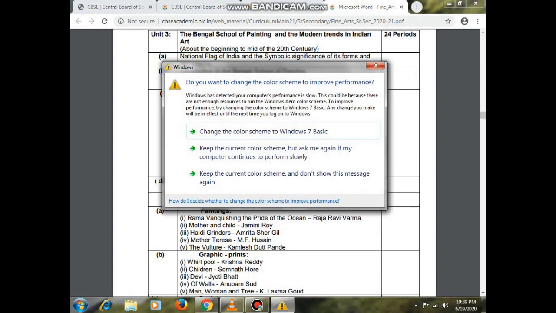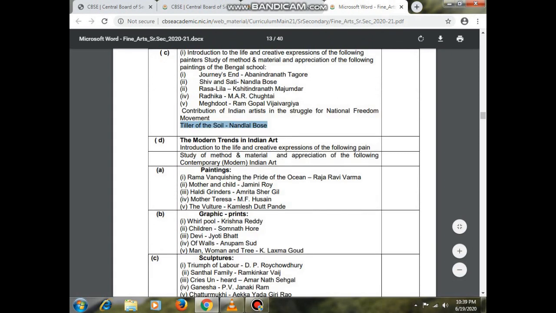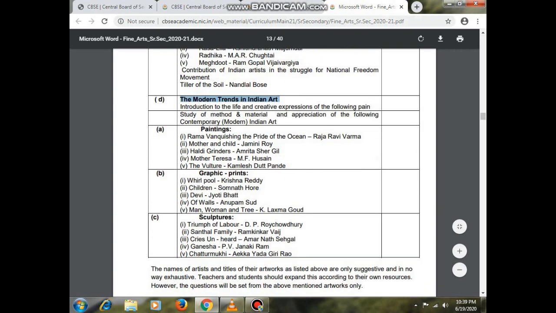And the contribution of Indian artists in the struggle of the national freedom movement, that is Tailor of the Soul, Nandlal Bose. So portion C will cover like this, and in D, modern trends in Indian art. Introduction to the life and creative expression of the following painters: how the modern trends started, how they used material and method, and appreciated the art. This we will read in contemporary modern Indian art.